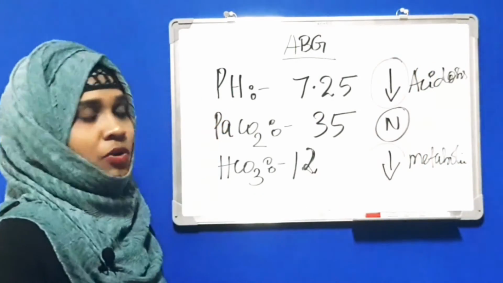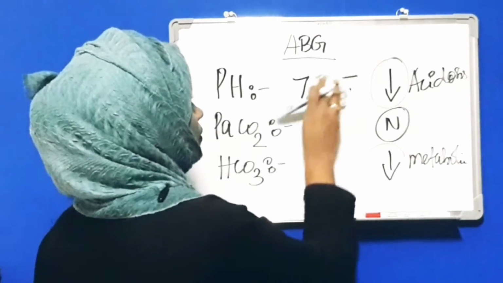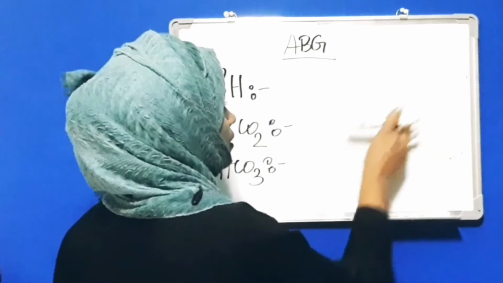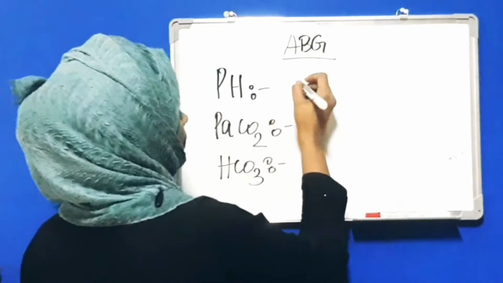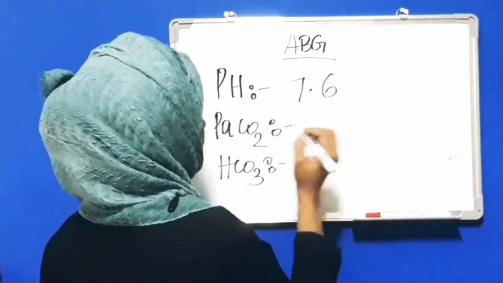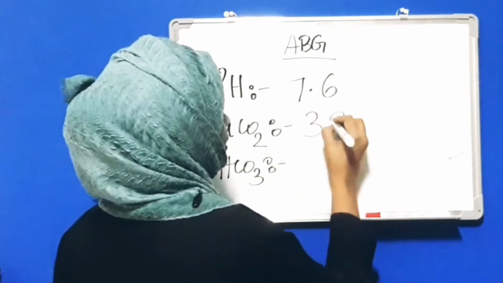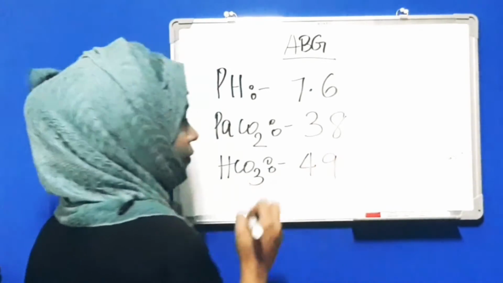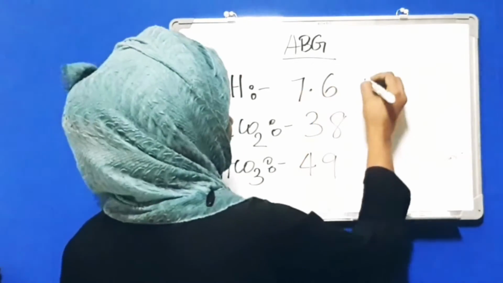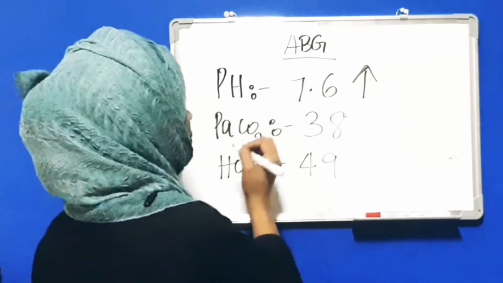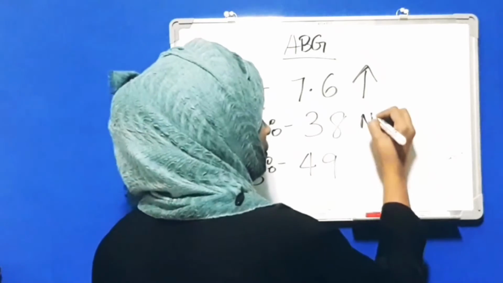So we will see metabolic alkalosis also. So in metabolic alkalosis, the pH will be 7.6. Okay. PaCO2 is 38 and bicarb is 49. We will put arrows again. 7.6 means increased, up from the normal value, and PaCO2 is normal.